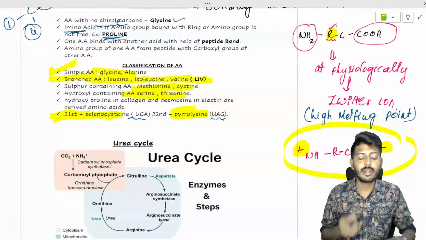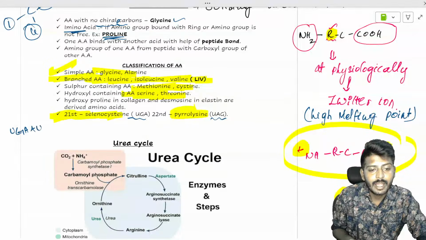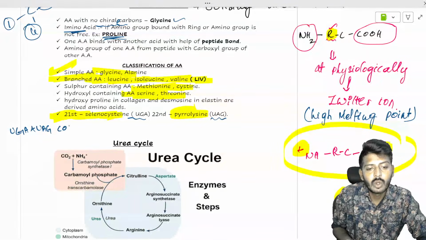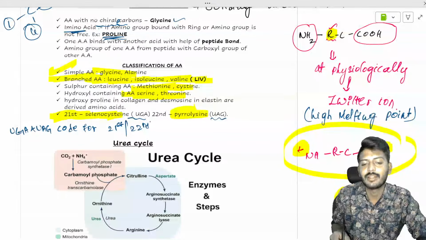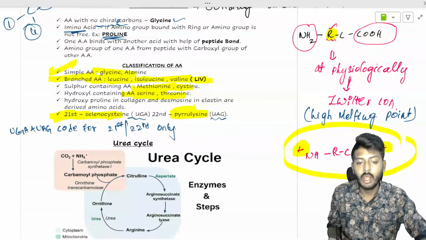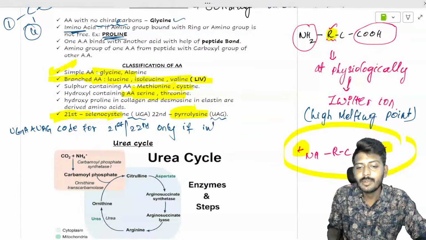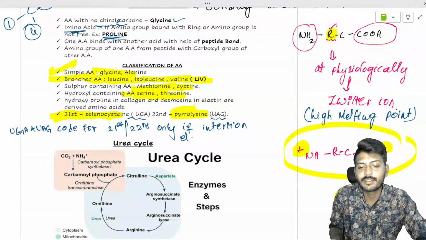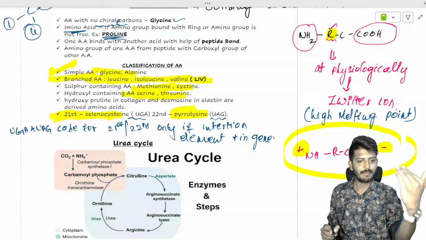Yes or no? So remember, UGA and UAG code for the 21st or 22nd amino acid only if insertion elements are present in a gene. अब हो गया, ये उड़ गया, ऐसा आया सर.